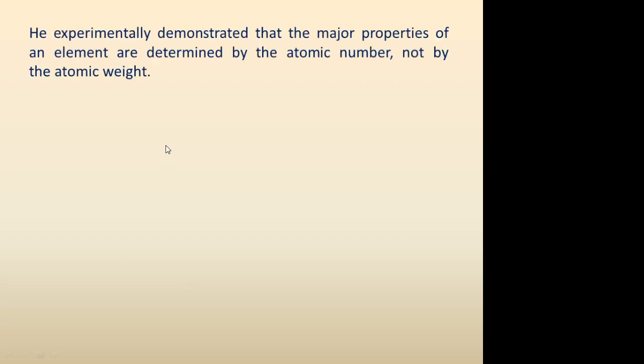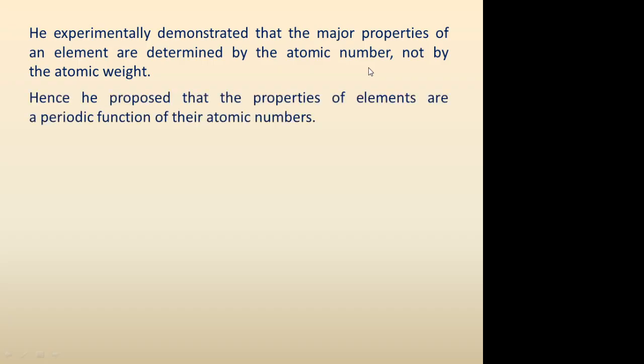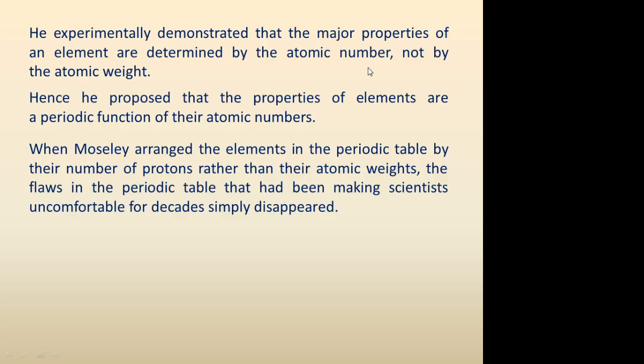He experimentally demonstrated that major properties of an element are determined by atomic number, not by atomic weight. Hence he proposed that properties of elements are a periodic function of their atomic numbers. When Moseley arranged the elements in the periodic table by their atomic numbers, or number of protons, rather than their atomic weights, the flaws that had been making scientists uncomfortable for decades simply disappeared.